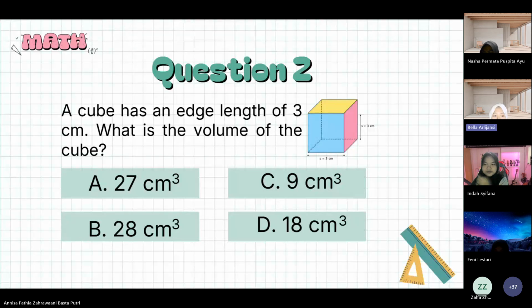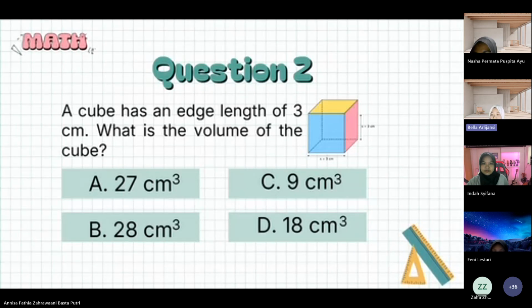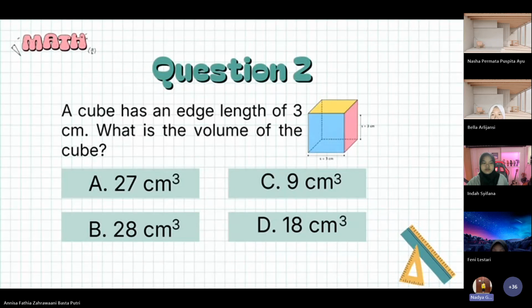A cube has each edge length of 3 centimeters. What is the volume of the cube? Nadia Getruda, go ahead. Okay, the answer is A, 27 cubic centimeters.